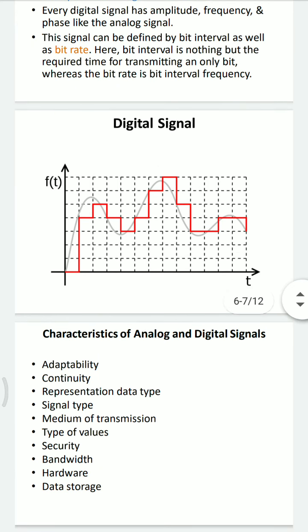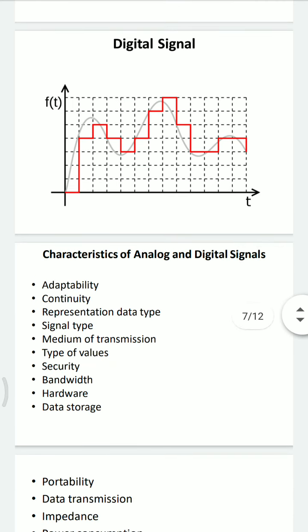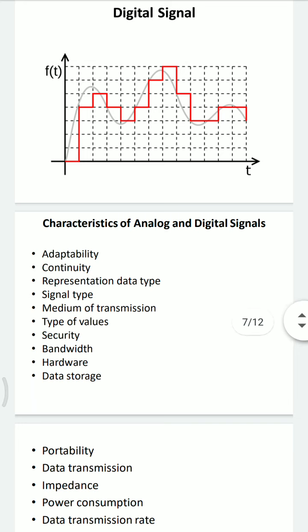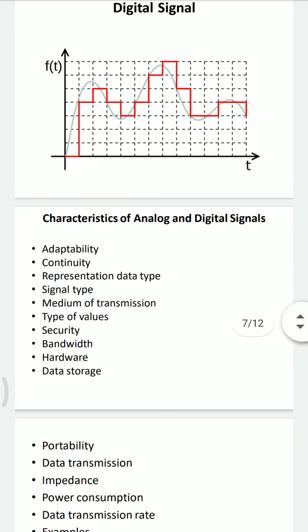Now we will discuss the characteristics of analog and digital signals. There are various characteristics. First one is adaptability. What is adaptability? It is when analog signals are less adjustable for a range of use, whereas digital signals are more adjustable. This is adaptability. Second is continuity.